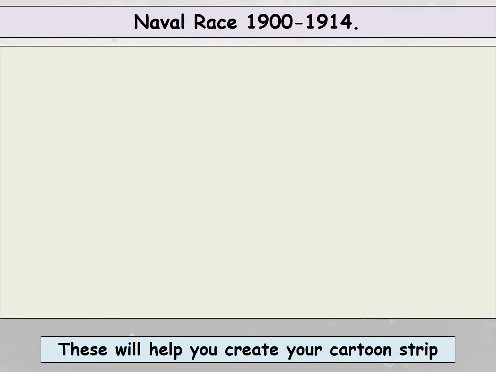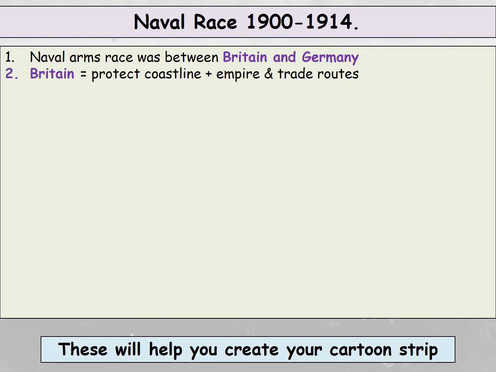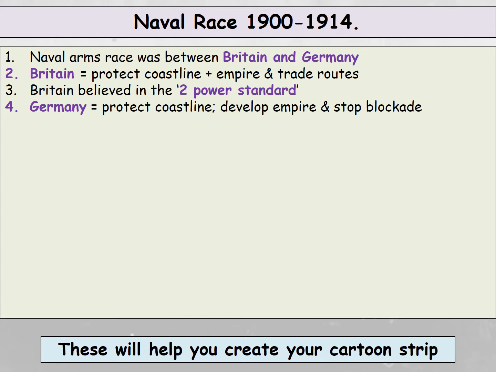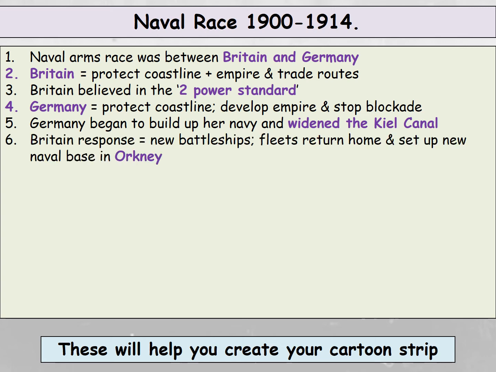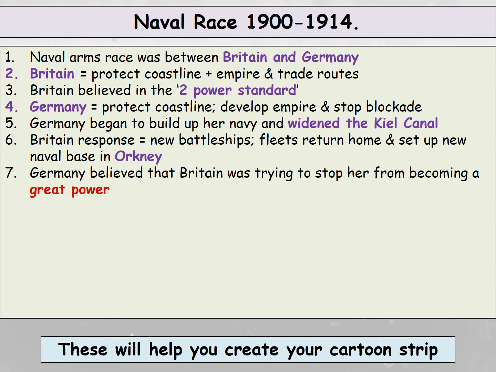So 1900 to 1914, the naval race. So it's between Britain and Germany. Britain wants to protect their coastline, their empire and their trade routes, and believes in the two-power standard. Germany wants to protect its coastline, develop an empire and stop any sort of blockade happening. So Germany began to build up her navy and widened the Kiel Canal. Britain's response was new battleships, fleets returned home, and they set up new naval bases in Orkney.